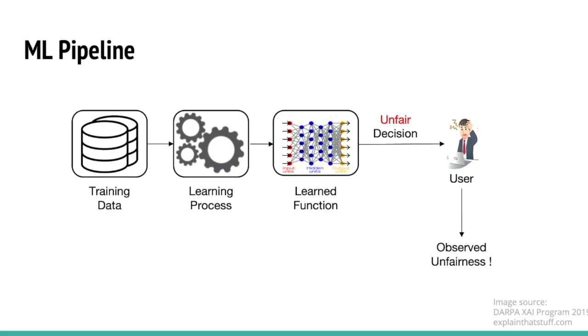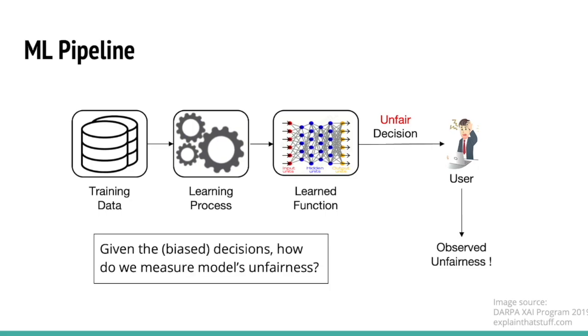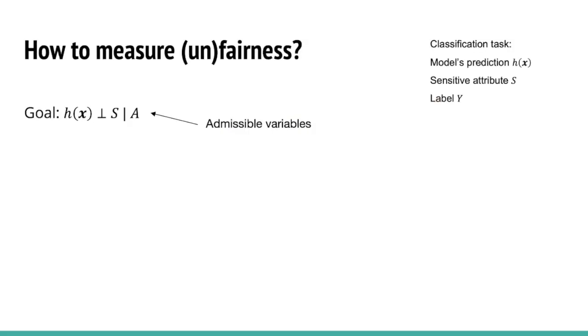However, during deployment, it is impossible to look into every specific case and see if that decision is fair. It is critical to think about how we can quantify or measure the unfairness of a model. In general, we expect the decision made by a fair model to be independent of the protected attribute S, conditioning on some other variables. For instance, in making hiring decisions, we want decisions independent of gender given the same level of skills. This corresponds to the popular fairness notion, the conditional statistical parity.